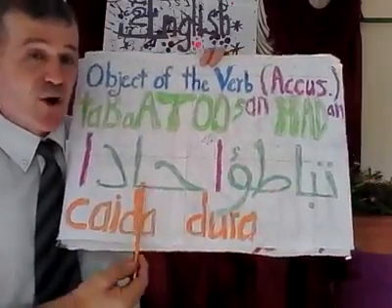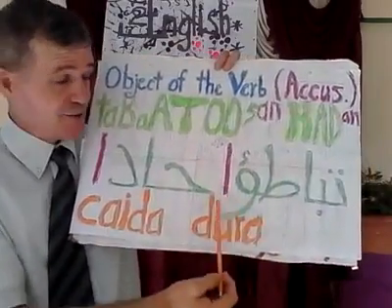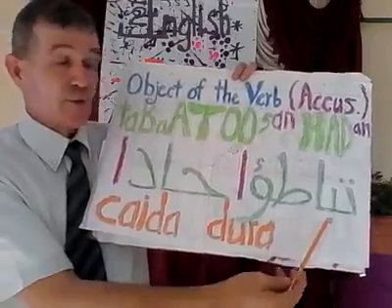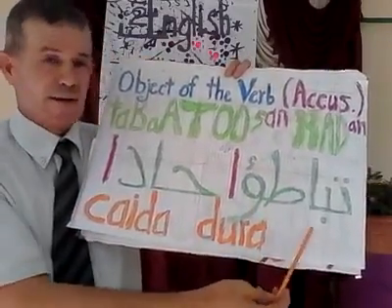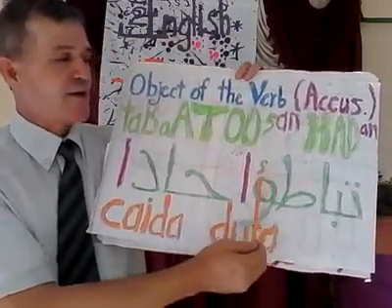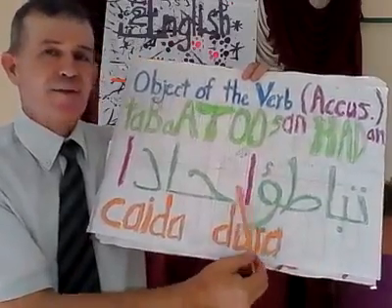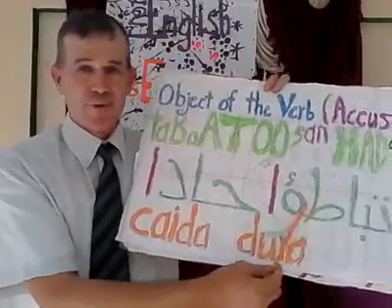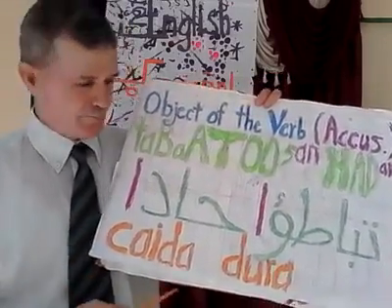So when you see a word that you normally know and it's got one aleph tacked on the end, it's usually because it's in the accusative case and it's got the suffix an. So it's actually easier to pronounce tabatu an hadan, because now you have something to hang that hum on, that an. Tabatu an hadan in the accusative case, but without formal Arabic it would just be tabatu had.